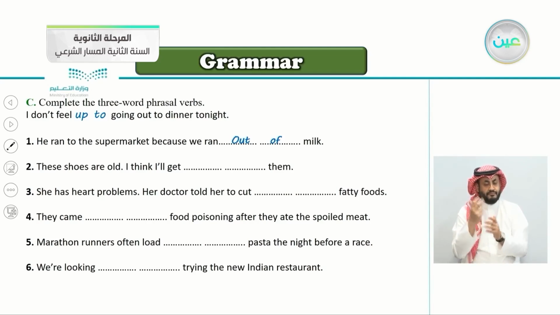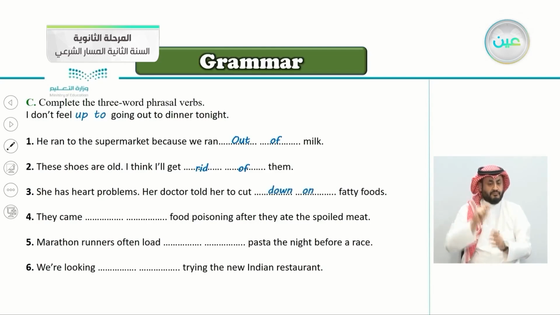Number 2, these shoes are old. I don't want them anymore. I think I'll get, very good, rid of them. To get rid of something is to throw it, dispose of it. Number 3, she has heart problems. Her doctor told her to cut fatty foods. No more fat foods. So, to cut down on fatty foods.